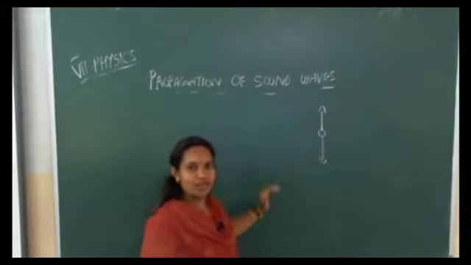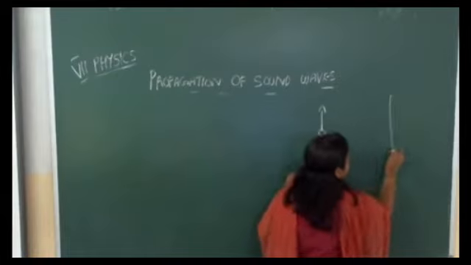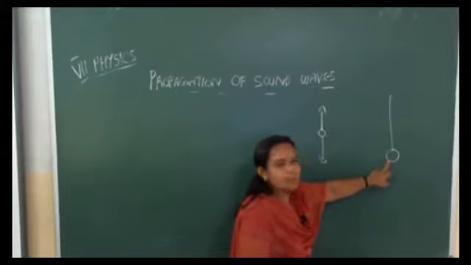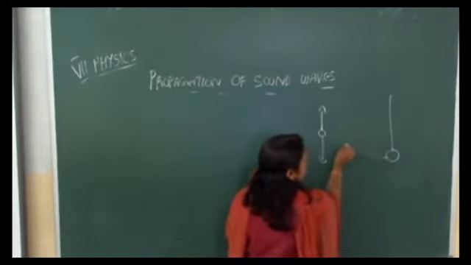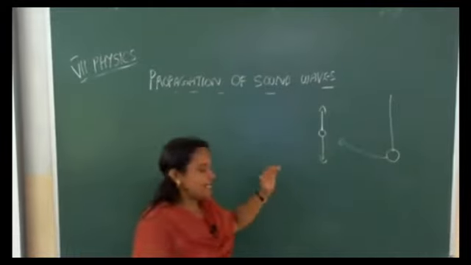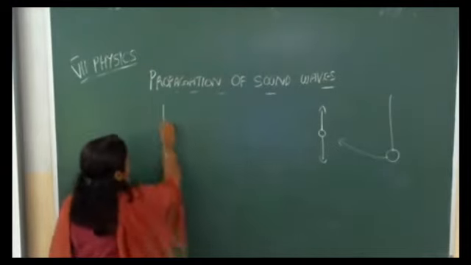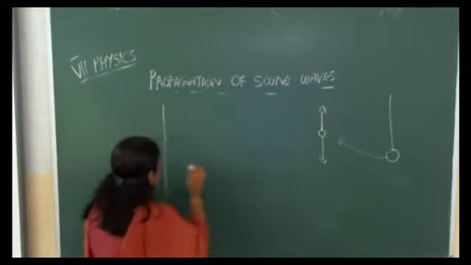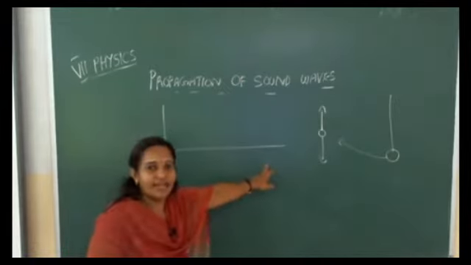Like this, to and fro motion. Same way, if we are considering an oscillation, this will be the resting position or mean position of the object. First, it will go to this line. So, how we can represent the motion of this object as a wave? First, the object will be at rest. That we can represent by a straight line.